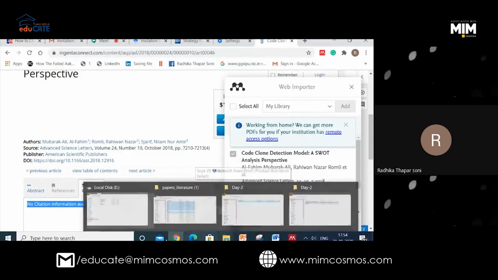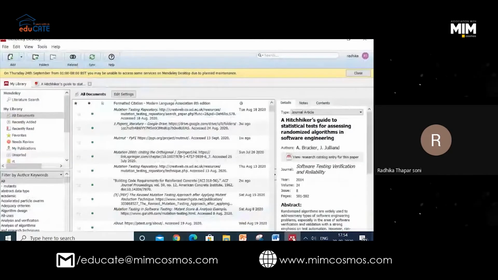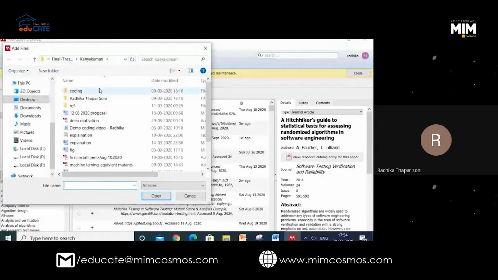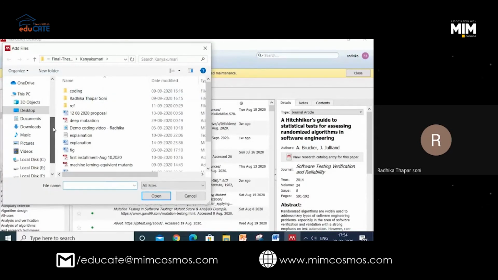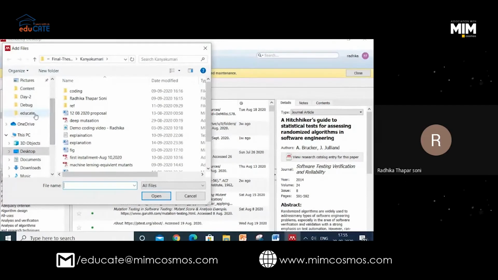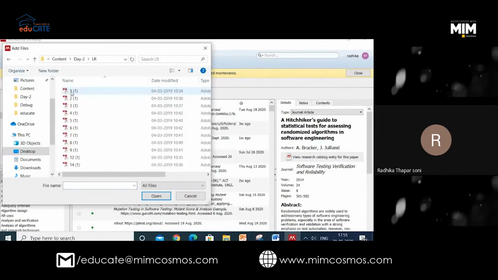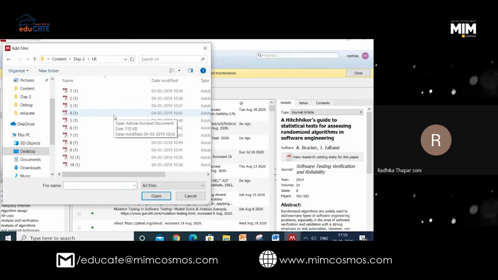Now see. Go to Mendeley. Can you see the button add here? Just click here. Wherever is your literature. For example, I have also kept some data with me. I have kept my literature review here. Can you see this? How many papers are there, Aditi?